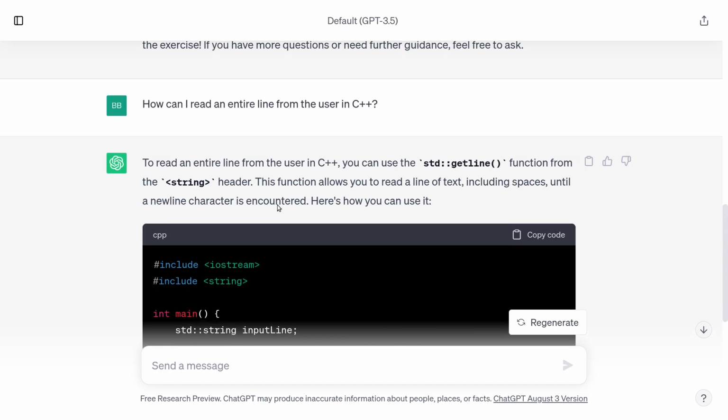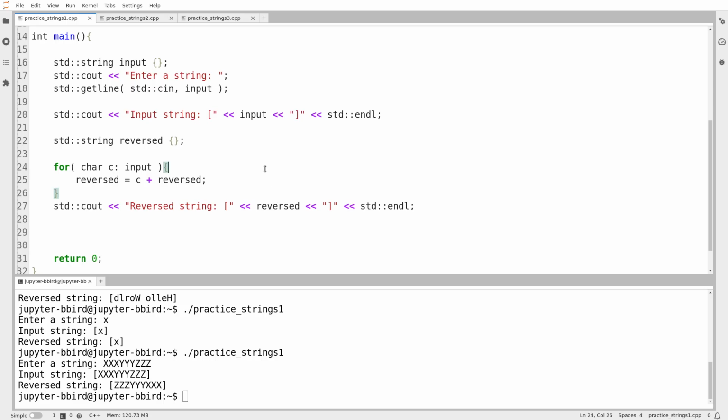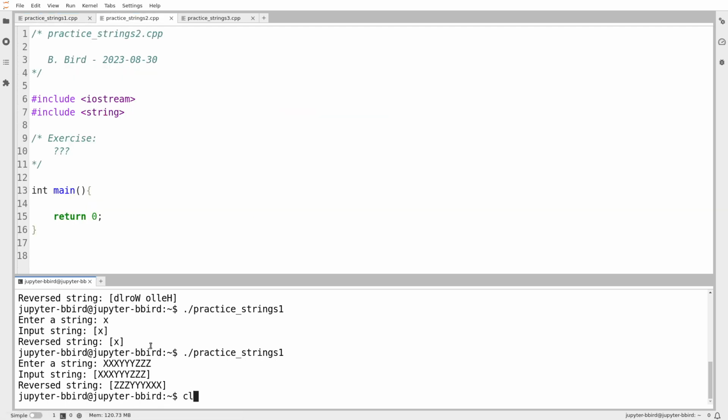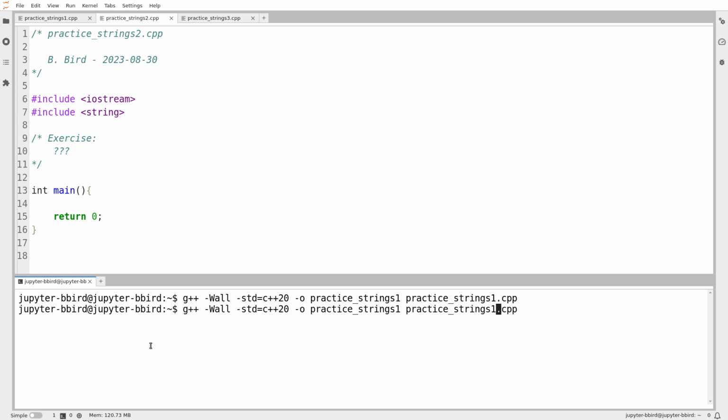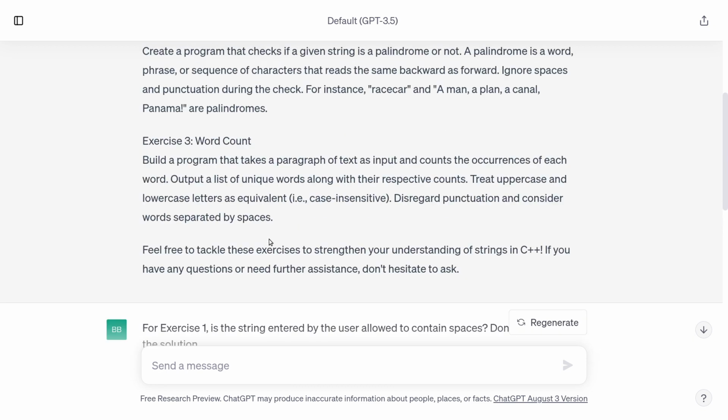Okay, so I already did that, though, and I think I've now completed exercise number 1. So I'm going to move on to exercise number 2. However, I am almost certain that I'm going to want to steal a bit of my exercise 1 code for exercise 2. I guess I need a compile command for exercise 2. There we go. We'll head over to ChatGPT. We'll go grab exercise 2 from earlier.